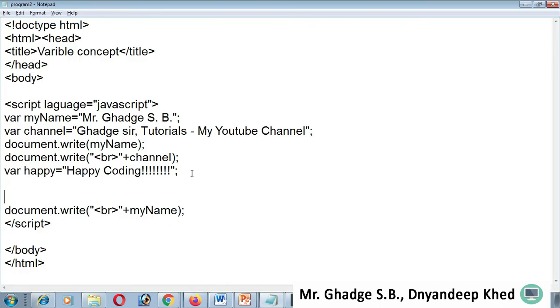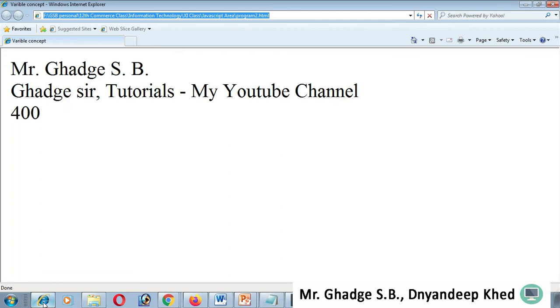I add the var keyword, and a is equal to simply 20. If I use a plus a, or a multiplied by a, then it displays 400. So this type of dynamic behavior is handled by JavaScript.